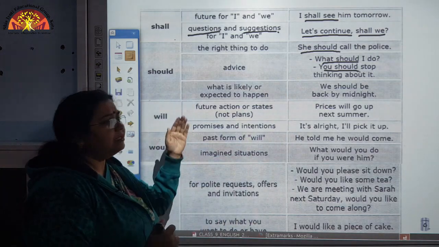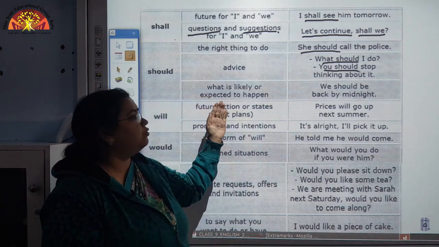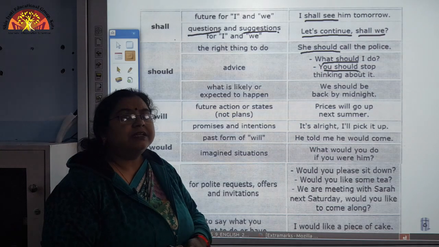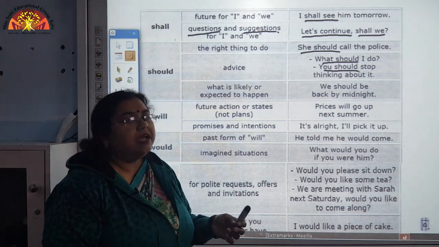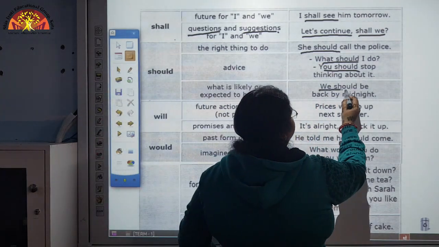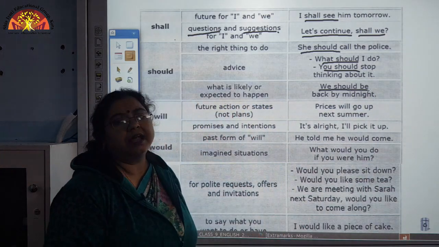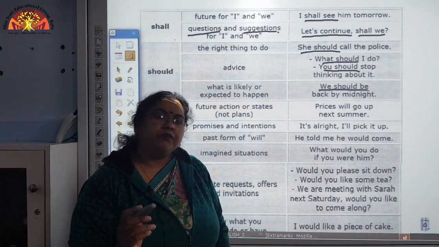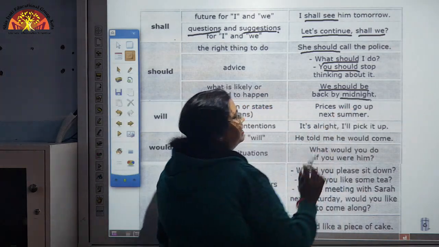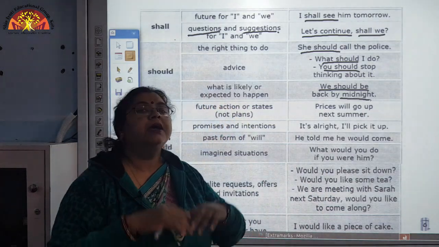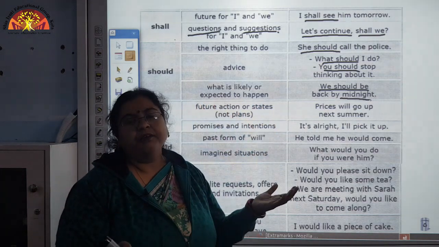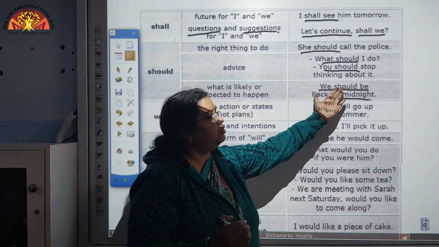Now, another thing which can be expressed using should is what is likely or expected to happen. That means something is expected in the future and it may happen. Like, see the example here: we should be back by midnight. What is being expected? By midnight there is an expectation that we may come back. So, to express this expected aspect, we use the modal should.